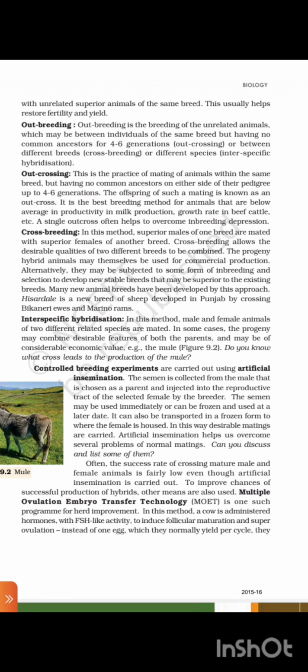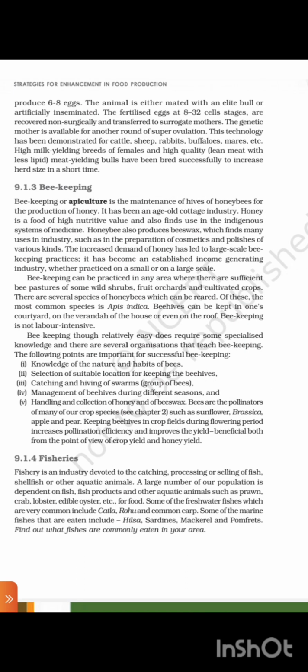Often the success rate of crossing mature male and female animals is fairly low even though artificial insemination is carried out. To improve chances of successful production of hybrids, other means are also used. Multiple ovulation embryo transfer technology (MOET) is one such program for herd improvement. In this method, a cow is administered hormones with FSH-like activities to induce follicular maturation and superovulation. Instead of one egg, which they normally yield per cycle, they produce 6 to 8 eggs.